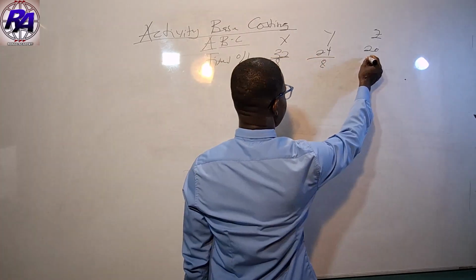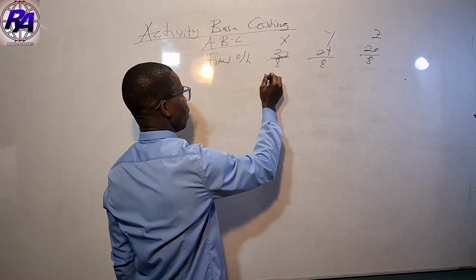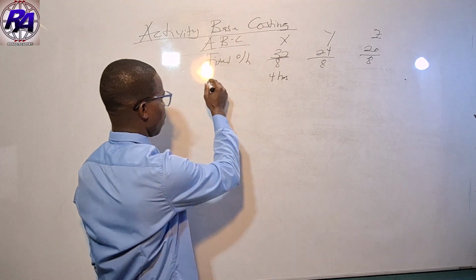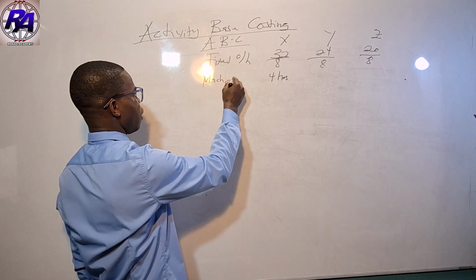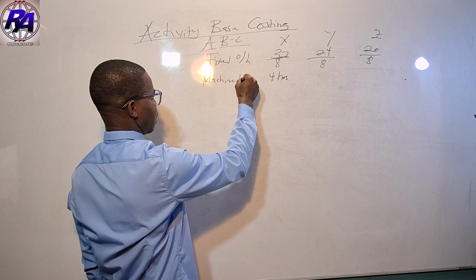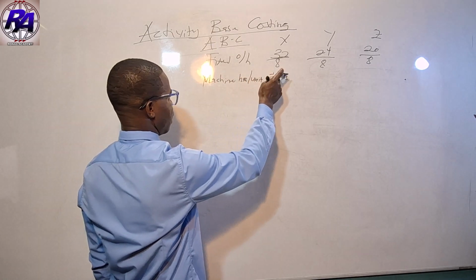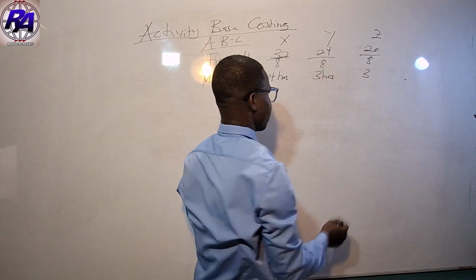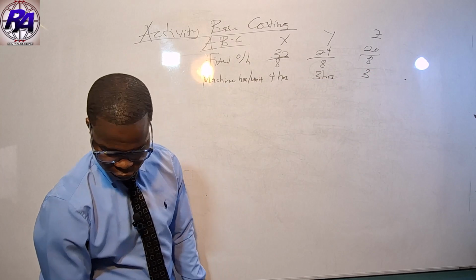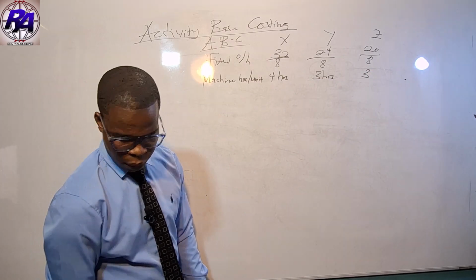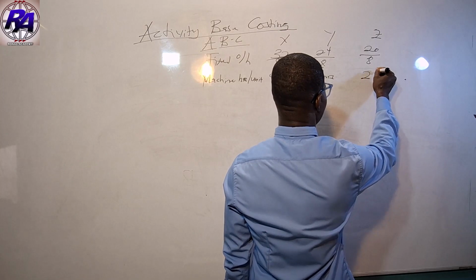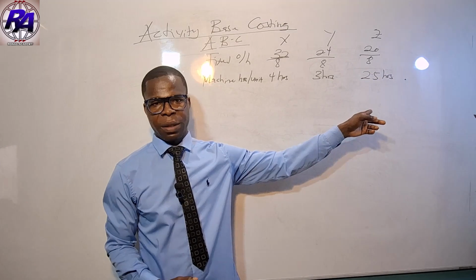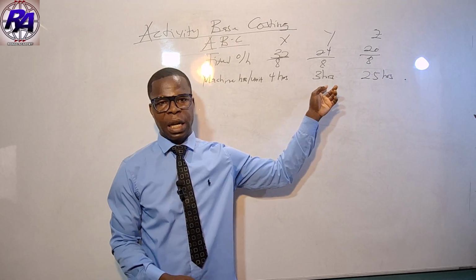Here we get 4 machine hours per unit. Then 24 divided by 8 gives us 3 hours. Let me calculate: 20 divided by 8 is 2.5 hours. We need these machine hours.